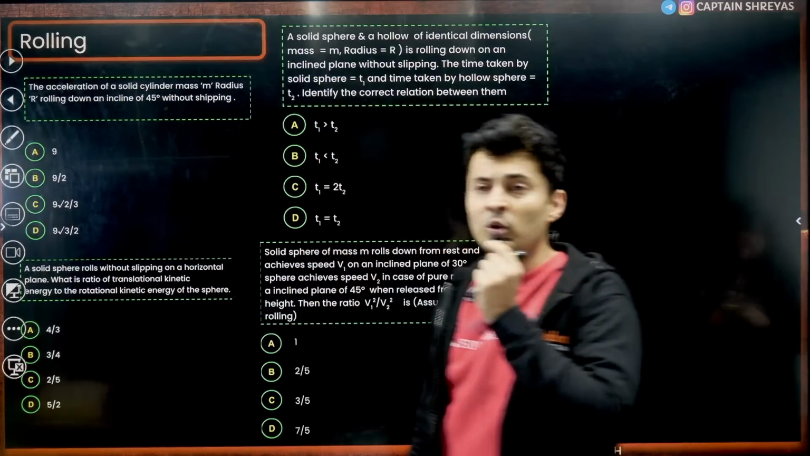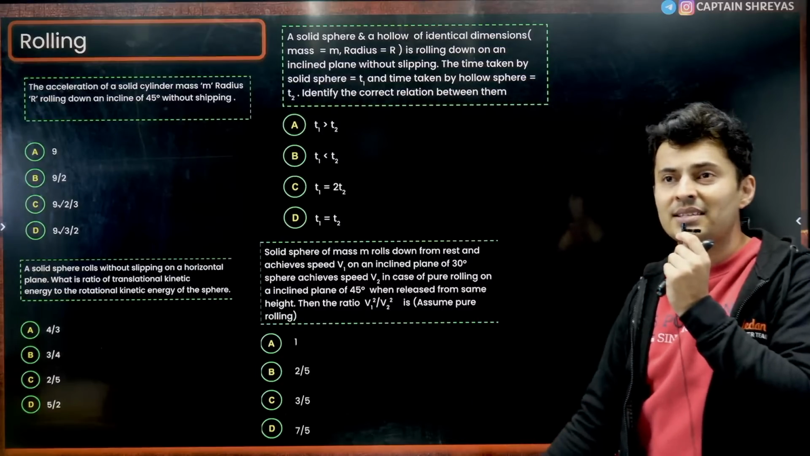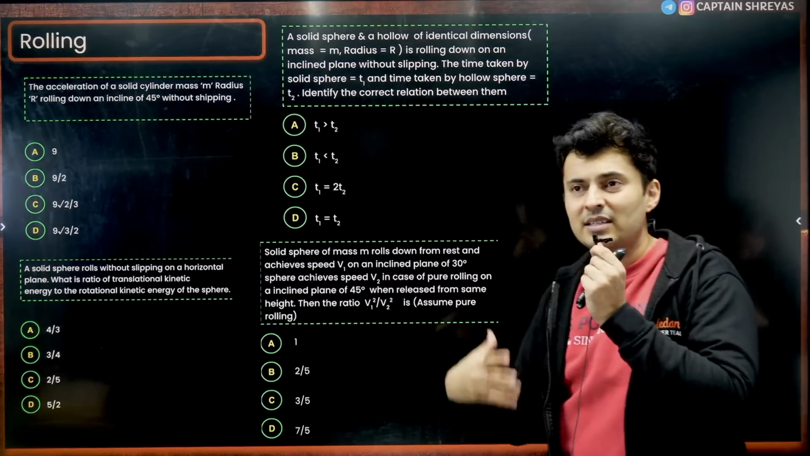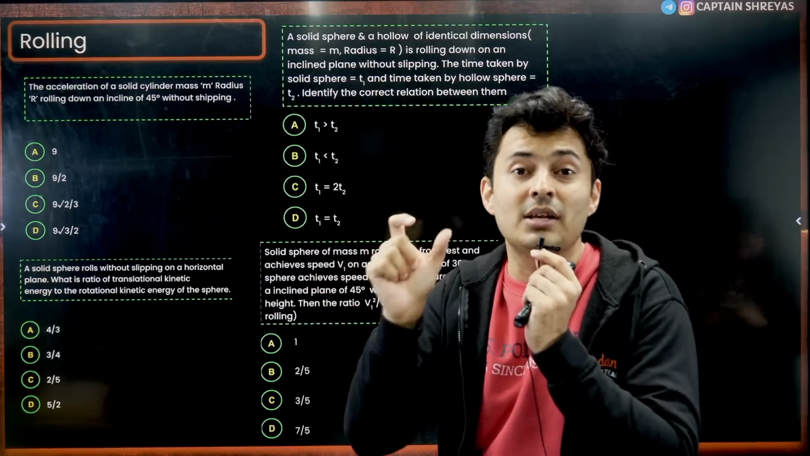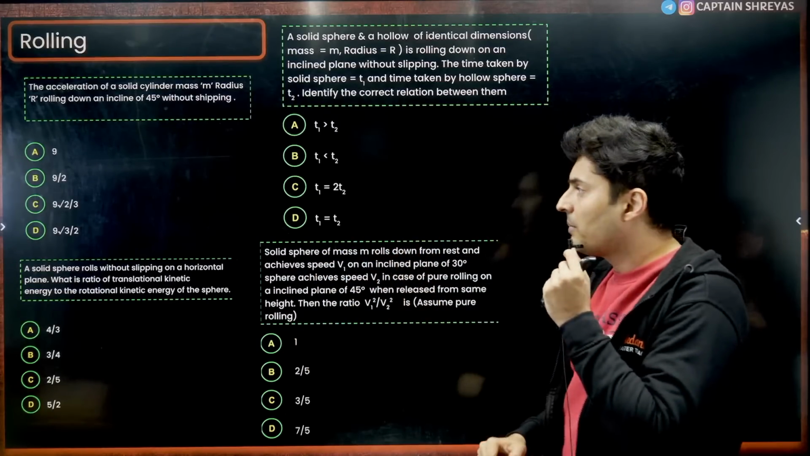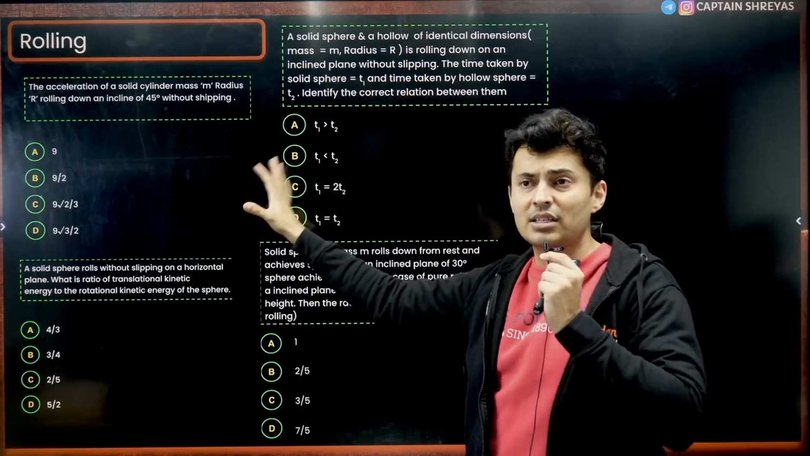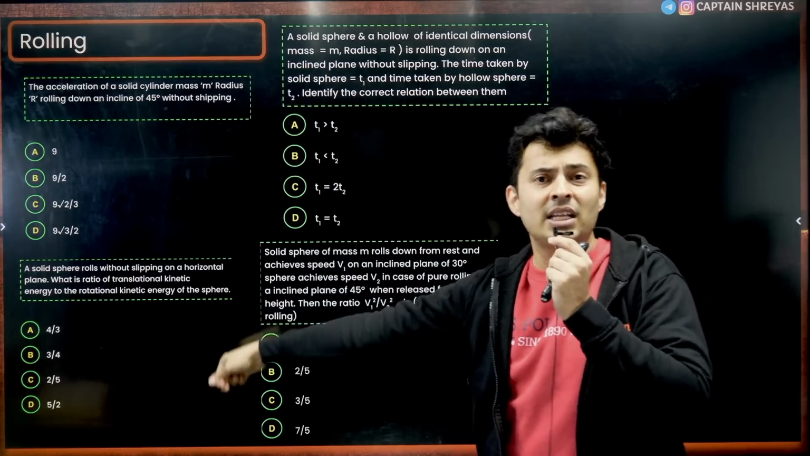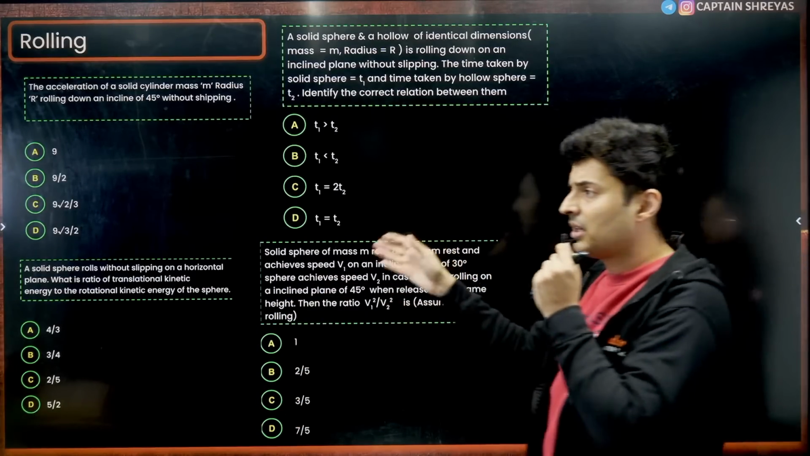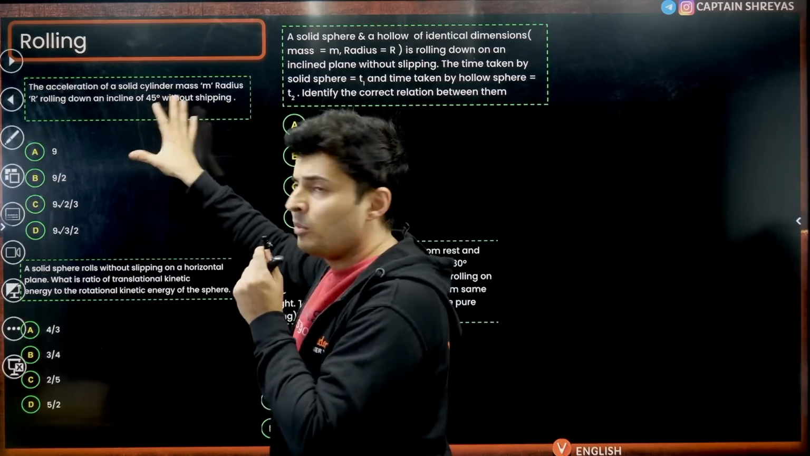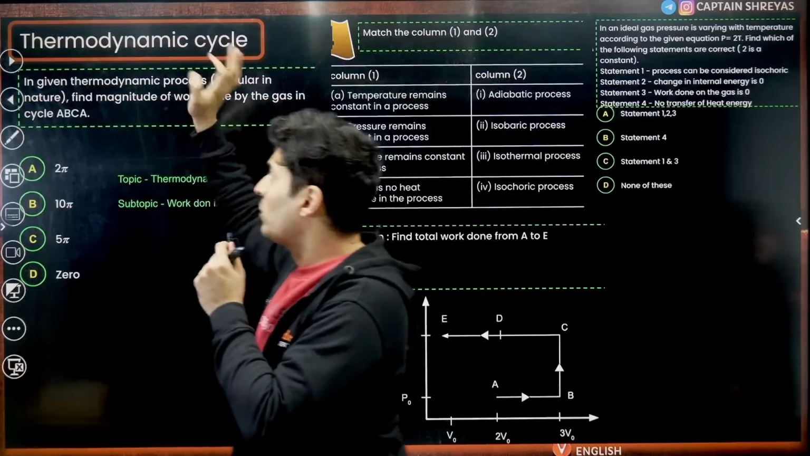Then rolling motion was repeated almost every single time. That's the best part, guys, when you know the subtopics. And the best part is I'm not giving you chapter names, I'm telling you subtopics which have been repeated. Every single shift almost had this. What is the acceleration? What is the speed at the bottom? What's the ratio of the translational and rotational kinetic energy in rolling motion? Most of the shifts had the concept of rolling.